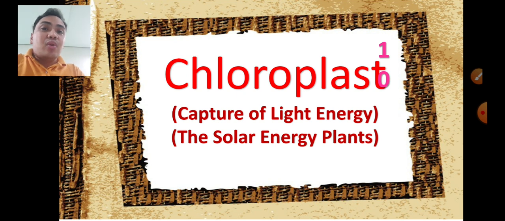Take note, chloroplast is a cell organelle that can be found only among plants. Plant cells and other species of bacteria consist of chloroplast. Therefore, chloroplast cannot be found among animal cells.